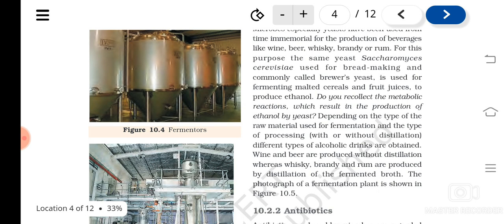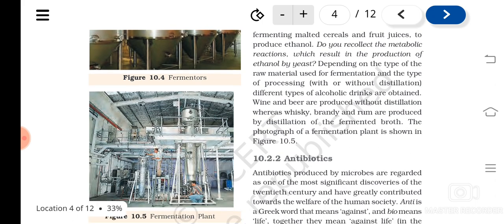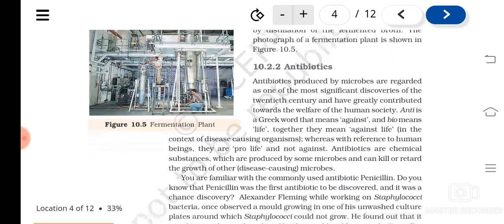So wine and beer are examples of the beverages which are produced without distillation, and whiskey, brandy, rum, etc., are produced with the help of distillation along with the fermentation, isn't it? So like this, in this field also, for the production of various beverages, we use microorganisms. Without microorganisms, these kinds of industries or beverages cannot be produced.